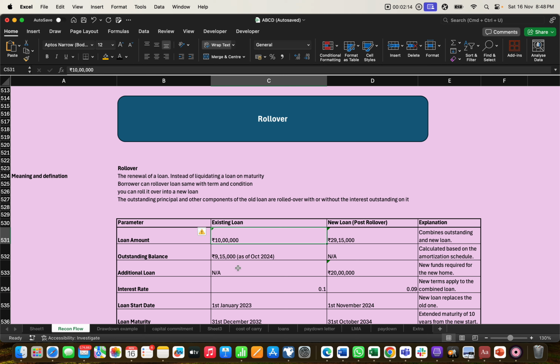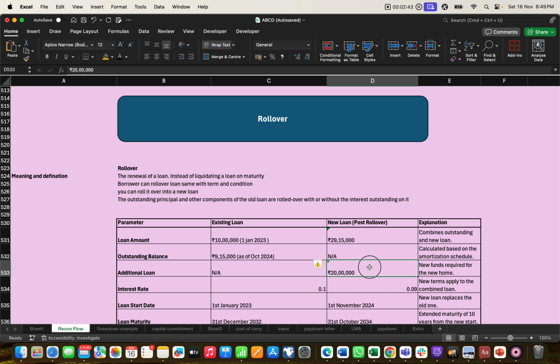He has taken this loan, I will write it down to simplify. This loan he has taken as 10 lakh rupees on 1st Jan 2023, and the new loan was passed in November.